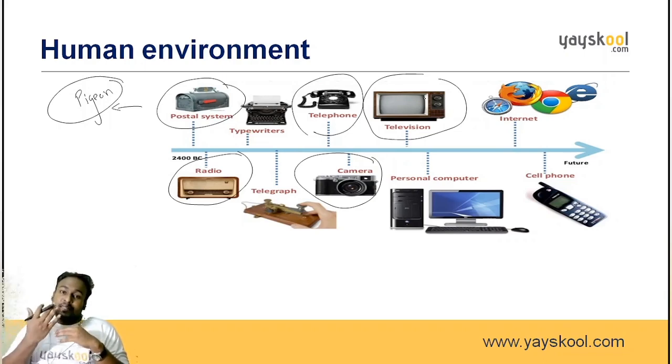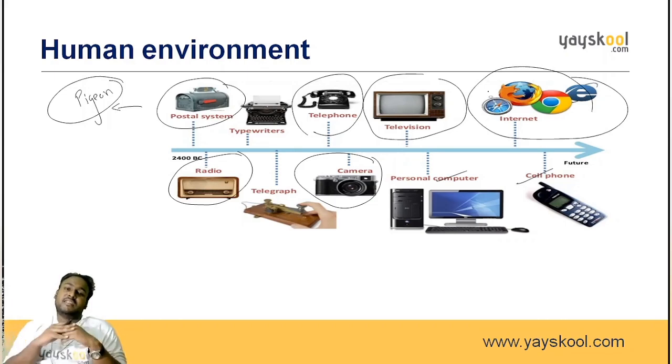So what has replaced the televisions nowadays? These computers and the cell phones. And the major invention is the internet. The internet has changed the scenario of the world. So this is the way how communication has changed. After smartphones, we don't know how the communication will be. There might be a communication where if you speak here, it will reach that person. That might also become possible in the future.